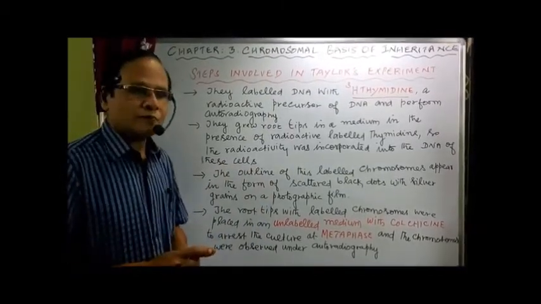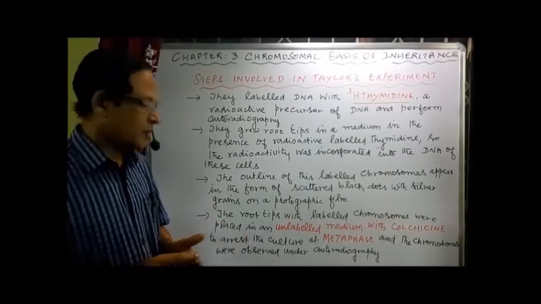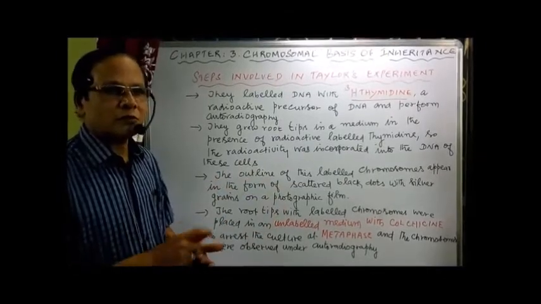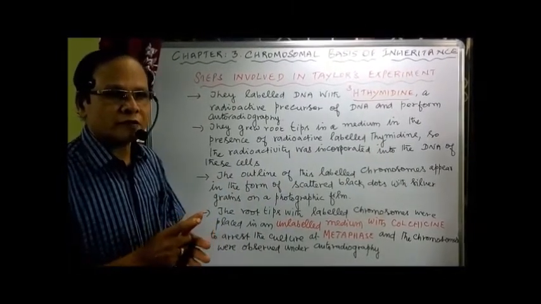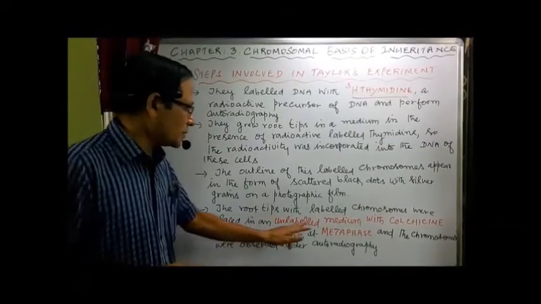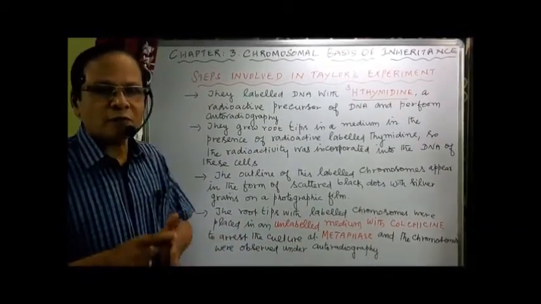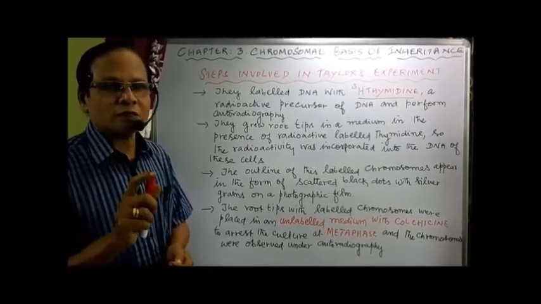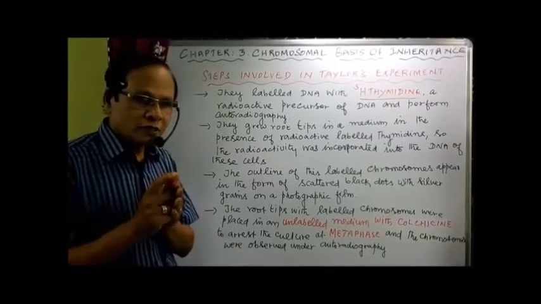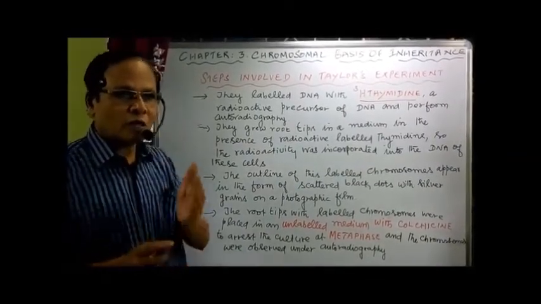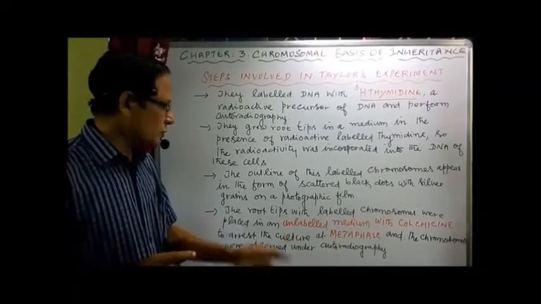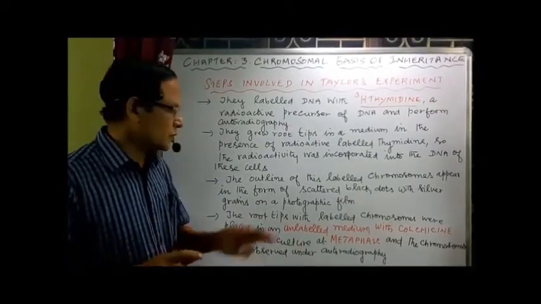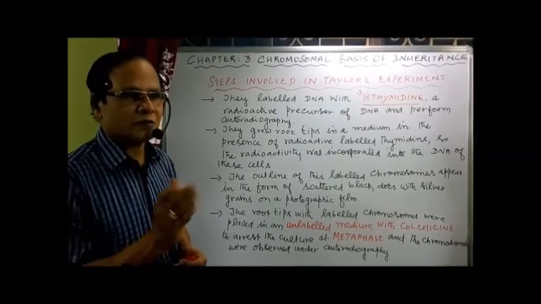Then they transferred the labeled root tip cells and labeled chromosomes to another medium without radioactive thymidine. That medium is called an unlabeled medium. But the medium contains an agent called colchicine. The function of colchicine is to stop cell division at the metaphase stage. If you want to study the nature of the chromosomes, that is karyotyping, you have to stop the cell division at metaphase. That's why they used a medium that is unlabeled, without radioactive thymidine but containing colchicine, to arrest the culture at the metaphase stage.